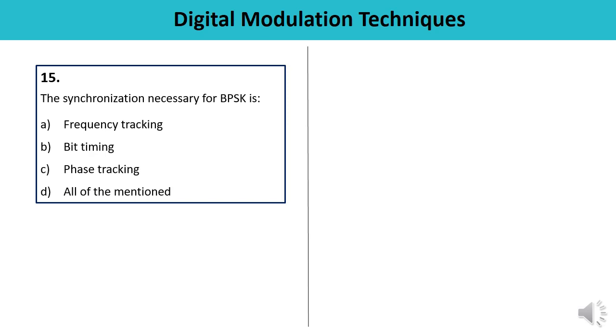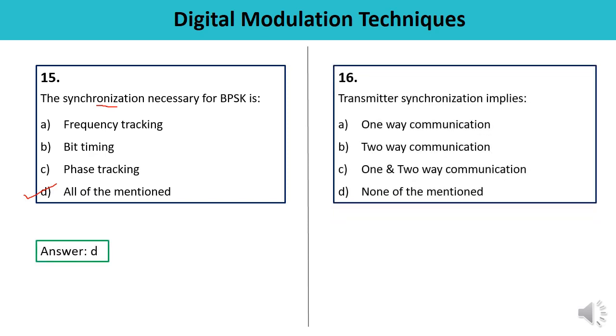Question number 15. The synchronization necessary for BPSK, binary phase shift keying, is frequency tracking, bit timing, phase tracking or all of the mentioned. See, coherent BPSK, it is the simplest digital receiver and it requires frequency tracking, bit timing synchronization and phase synchronization also. It means A, B and C are the correct ones. All the mentioned. Answer is D. Correct answer.